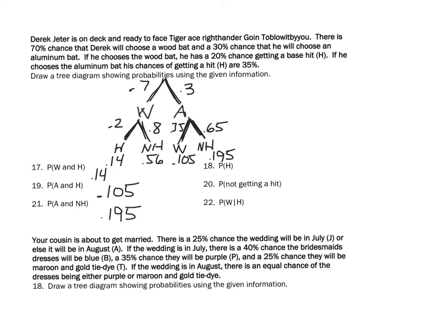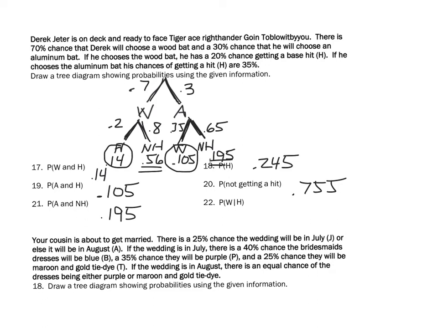Getting a hit could be either this one or this one. And since it's or, we would add those, and we'd have 0.245. Not getting a hit would be these two, or the complement of getting a hit, which would be 0.755.